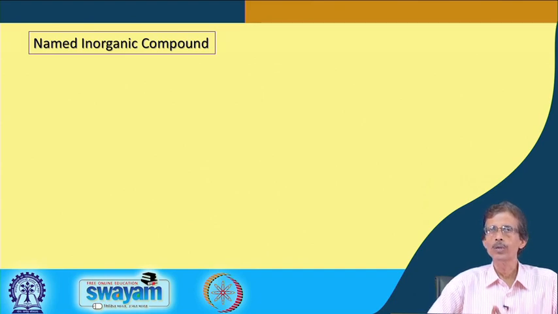We are not discussing right now the inorganic metal ion complexes, but typical inorganic compounds like our simple table salt, sodium chloride. If we have sodium chloride, but it is not a very useful catalyst or anything else, we will not go for any particular naming of this compound. We can consider this as a typical inorganic compound, sodium chloride, and the usefulness of that sodium chloride can be considered.